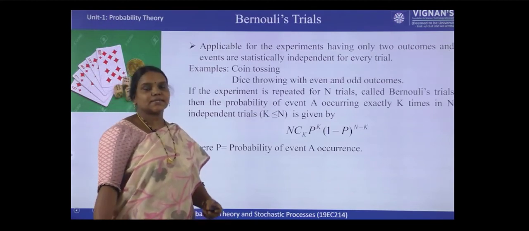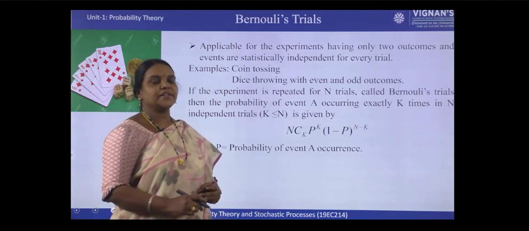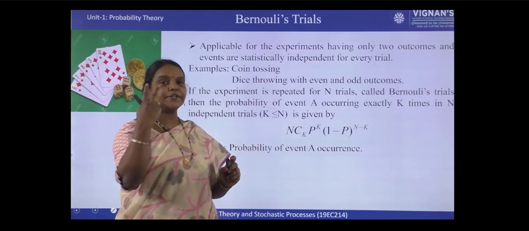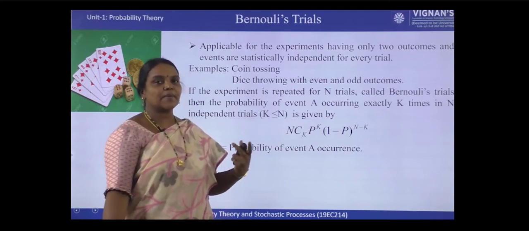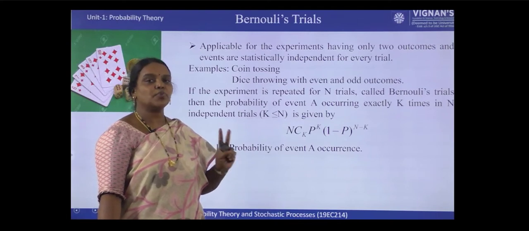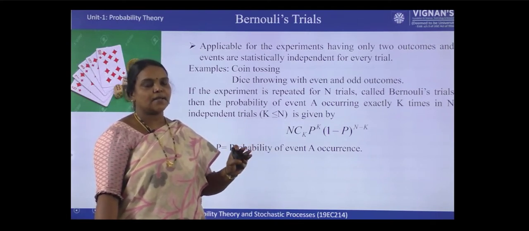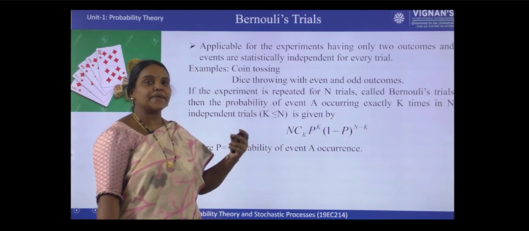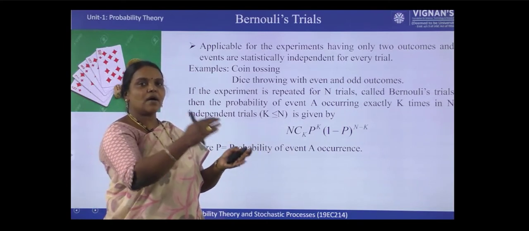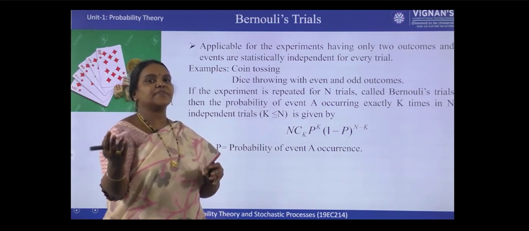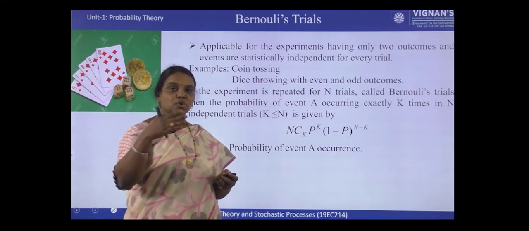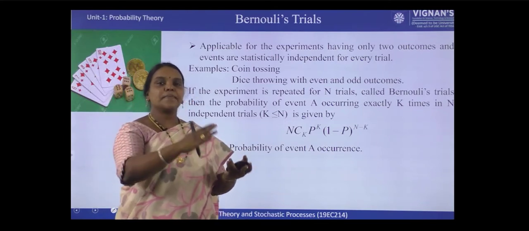And next, Bernoulli's trials. They are also experiments, applicable for experiments which give us only two possible outcomes. For example, coin tossing: in a coin tossing experiment we have only two possible outcomes, either head or tail. Similarly, dice throwing can also be considered under this, if you consider even or odd, if you are able to classify like that. Similarly, an exam. In an exam, you may get from 0 to 100 marks, but either pass or fail.